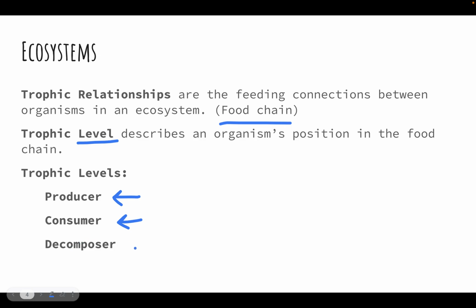And finally, we have decomposer. A decomposer is something that is going to take decayed matter and return it to other simpler chemical forms, inorganic chemical forms. So we're going to go through all of that in detail. Note that for consumer, we can have multiple levels here: primary, secondary, tertiary. There are definitely food chains that have more than 3 organisms in them. So in those cases, we would have multiple levels of consumers.